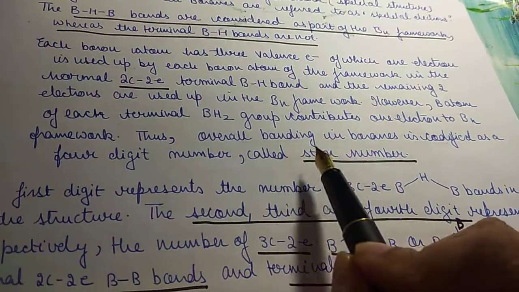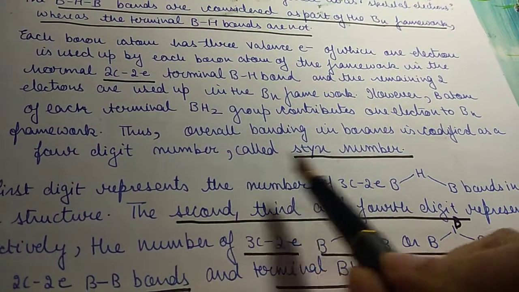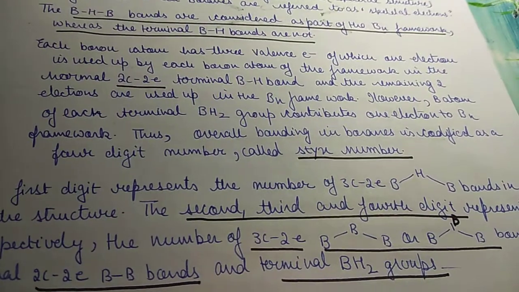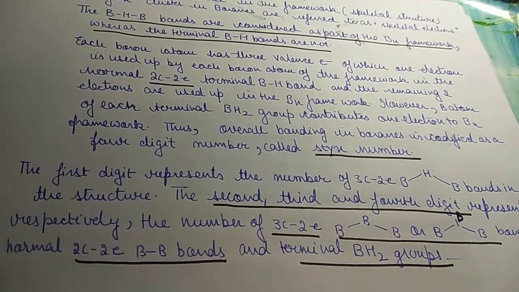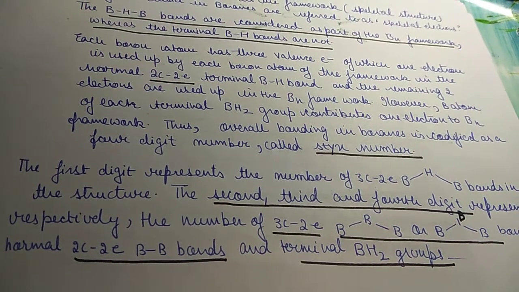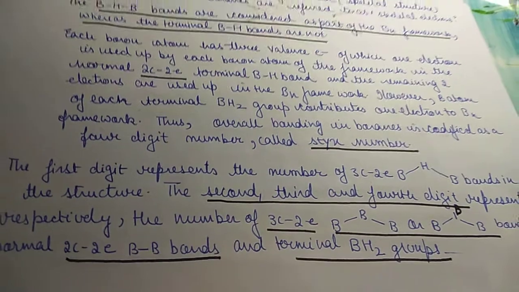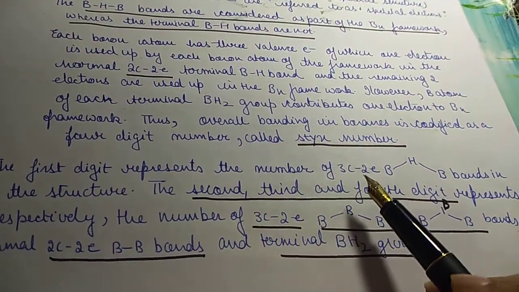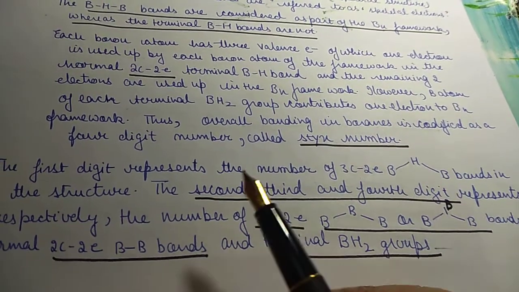Thus overall bonding in boranes is codified as a 4-digit number called Styx number. There is a Styx number which is allotted to each borane, and by going through that Styx number we can predict what type of bonding is present in a particular borane. The first digit of that Styx number represents the number of 3-center 2-electron BHB bonds in the structure.